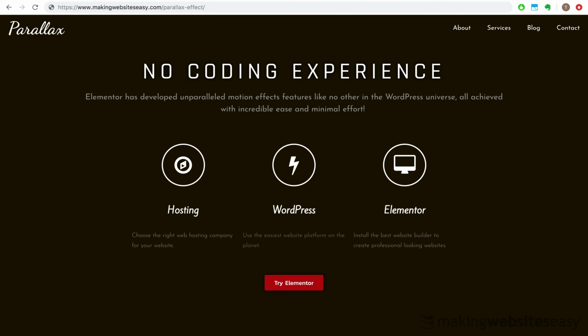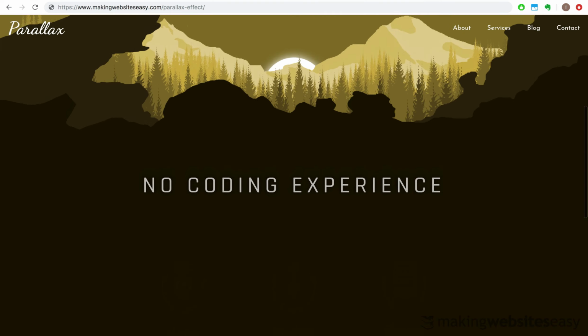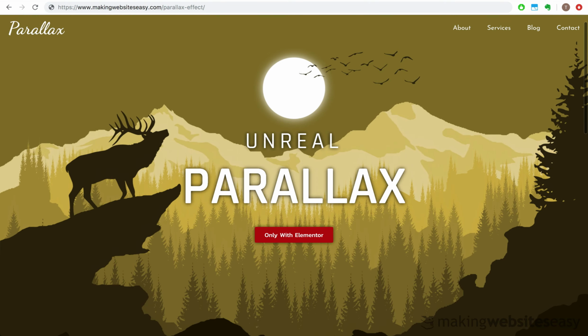We'll talk about how to set up all three of these in more detail later on in the video. But right now, I'm pretty sure the only thing you want to see is how to create this parallax effect, right? So let's dive straight in.